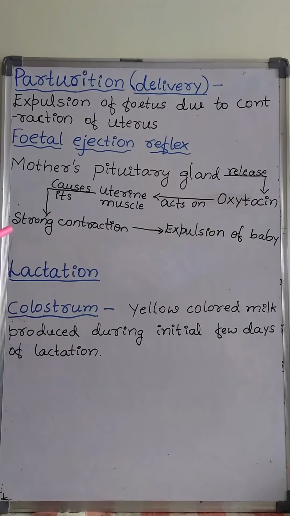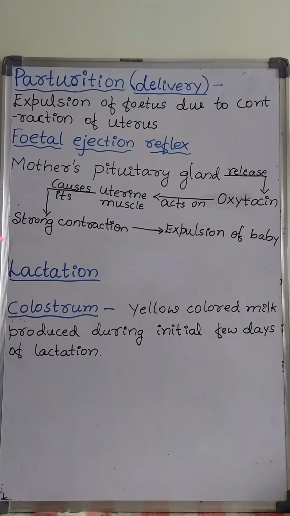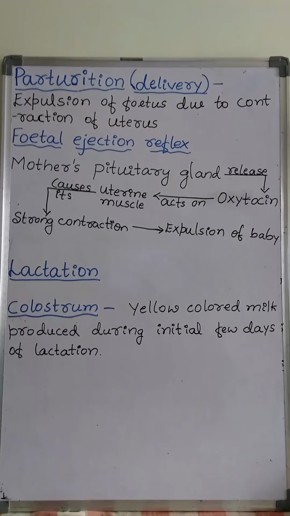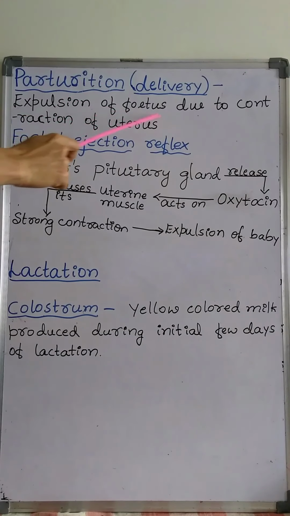It mainly takes place due to the vigorous contraction of the uterine muscles, which pushes the baby through the birth canal, or the vagina.